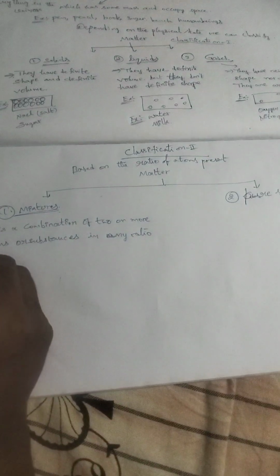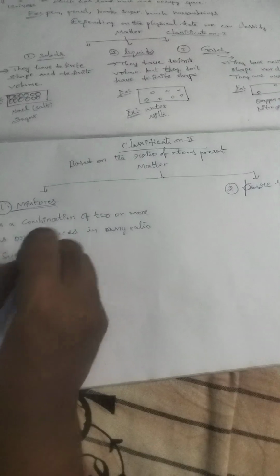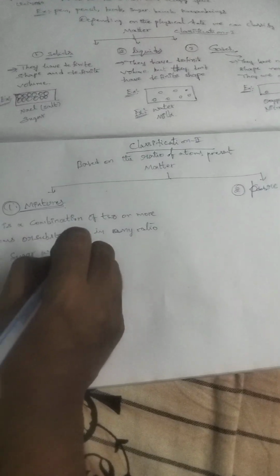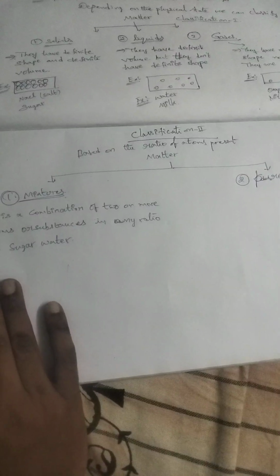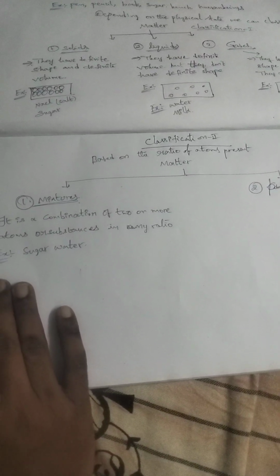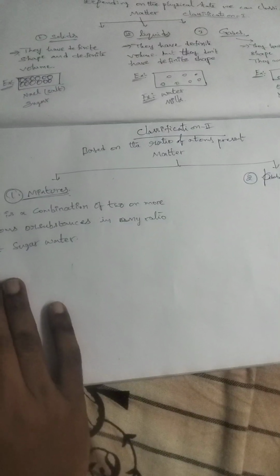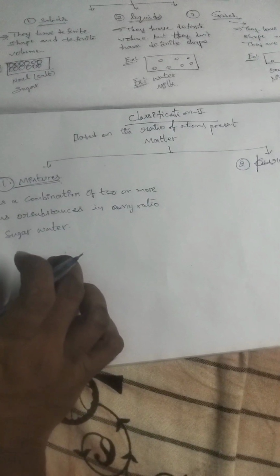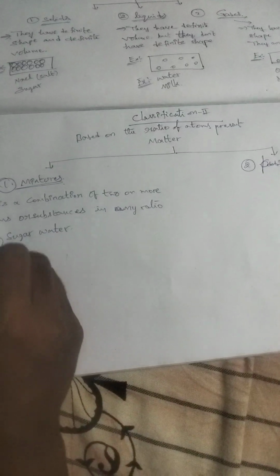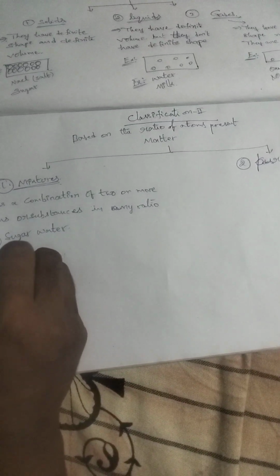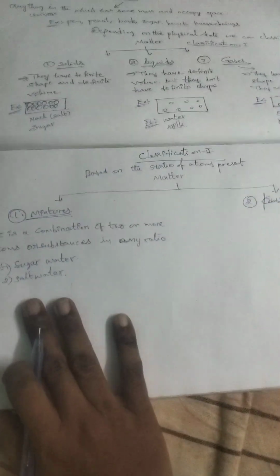For example, if you take sugar water, we mix the sugar with water with 2 spoons or 3 spoons. It has no fixed ratio. It is a mixture of any ratio: sugar water, salt water, like this. We can say the examples.